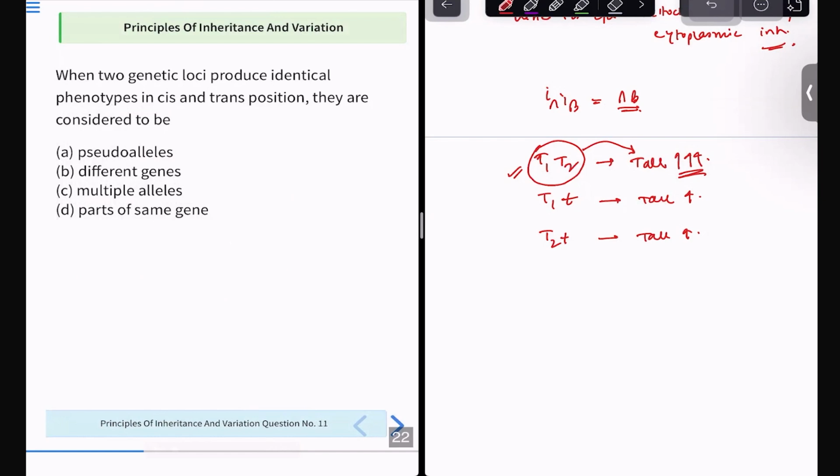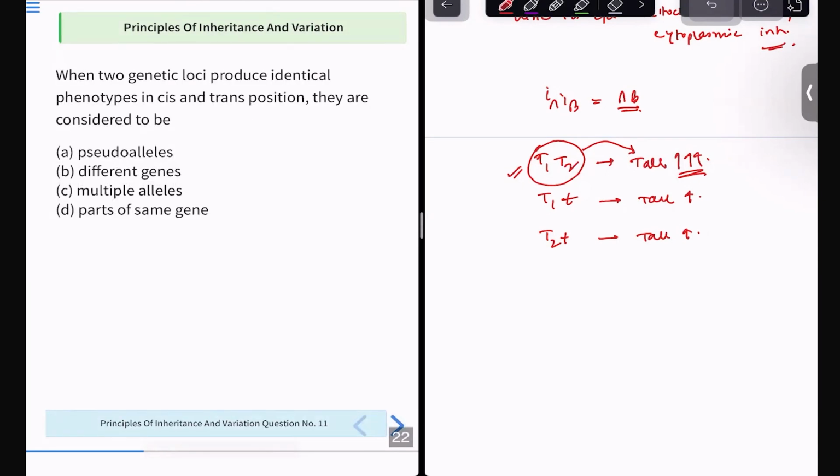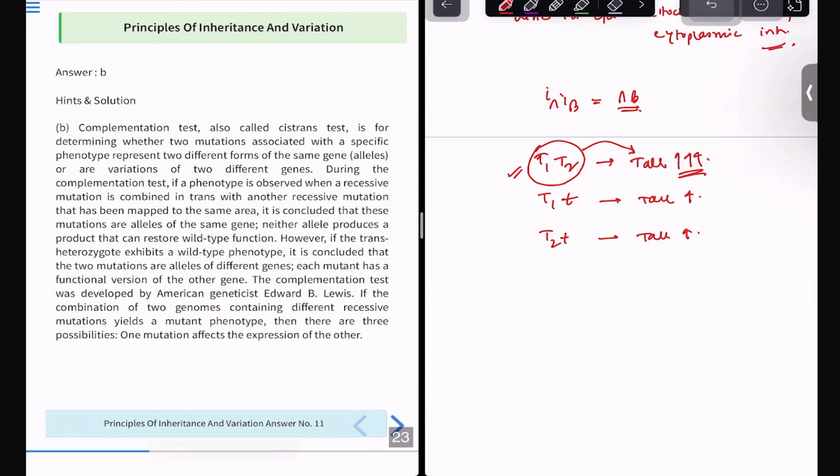Next question: when two genetic loci produce identical phenotypes in cis and trans position, it is considered to be. That's a good question. Try to answer this. This is theoretical. You just need to know the name. The correct answer is option B, that is different genes. This is actually known as the cis-trans test, also known as the complementation test.